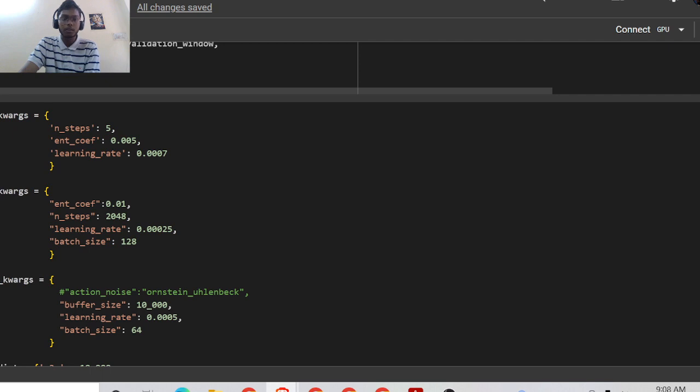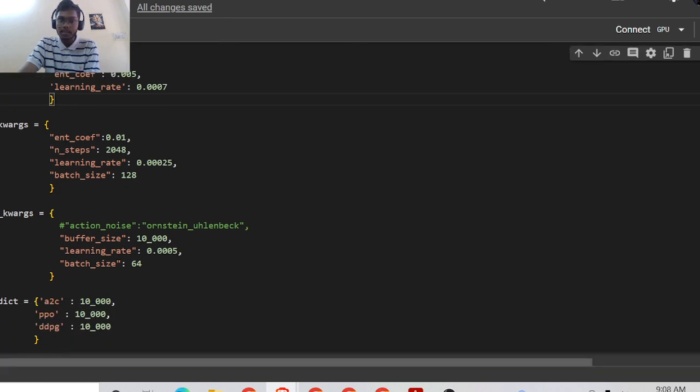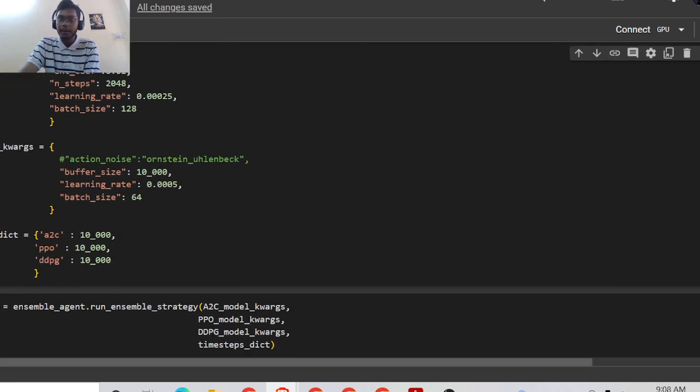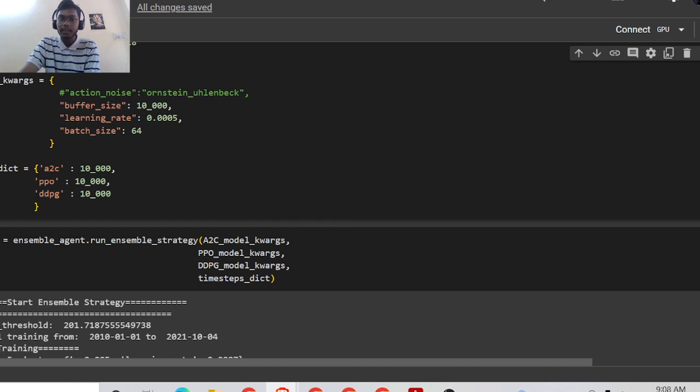Here is the model, the algorithms and their parameters for A2C, proximal policy optimization PPO, DDPG, deep deterministic policy gradient, and the time steps for both. Every model was trained for 10,000 episodes, and even with a GPU worth around 8 cores, the model took around 4 hours to train for 10,000 episodes, with a batch size of 64 and a learning rate of 0.0005.